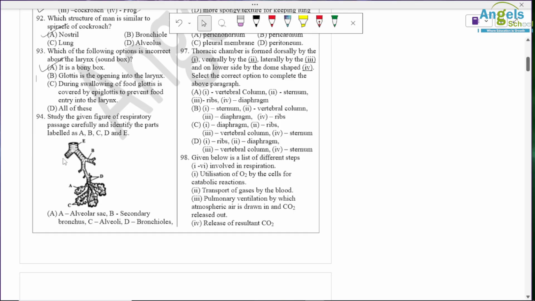Question number 94. You have to identify a label A, B, C, D up to E. So A is primary branch, then B is secondary branches. Then C is alveolar sac, then D is bronchioles, and E is trachea. Okay, so option A is correct here.